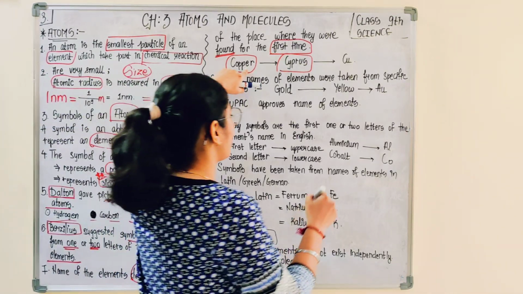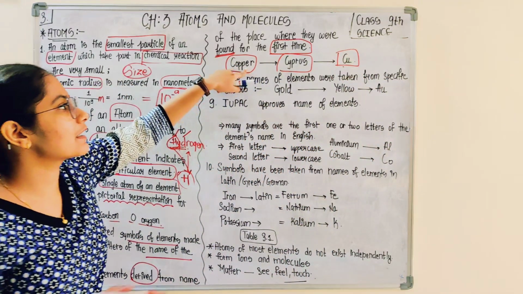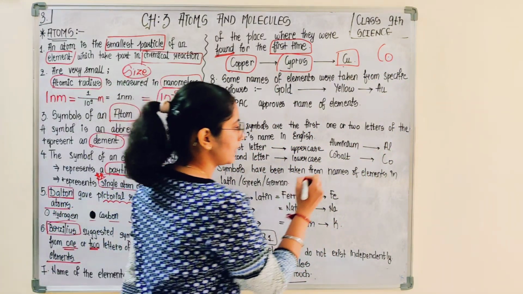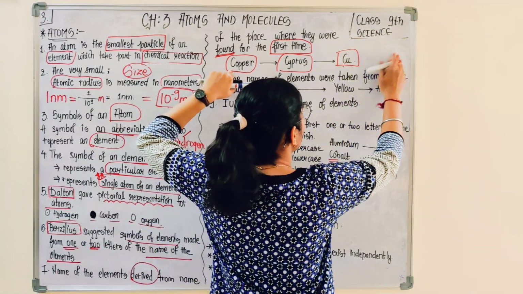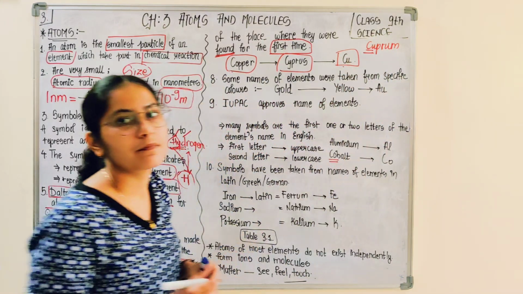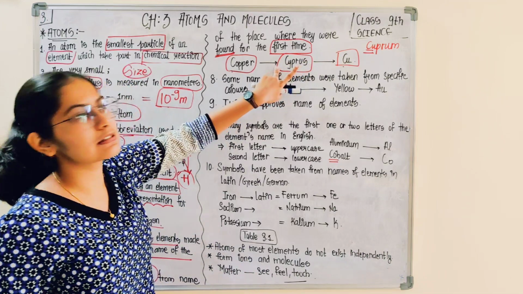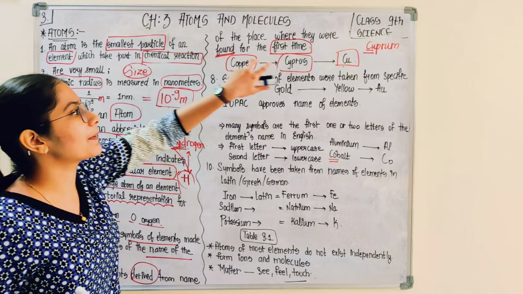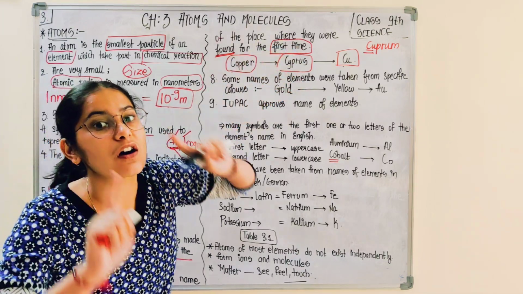The symbol used to represent copper is Cu. So you would be saying, why not CO? Because CO is already provided to cobalt. So for copper, they took the symbol from its Latin name cuprum. I would be reaching to this. You only remember that copper was first found in this region, therefore the name copper was given. That means the name of this element was derived from the name of the place where it was first found.